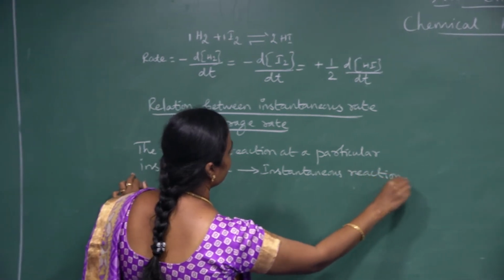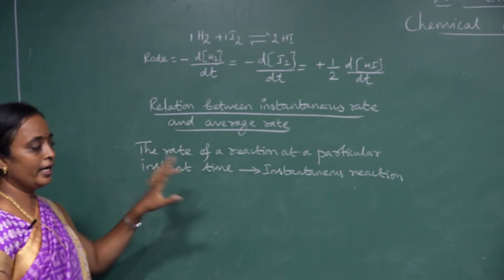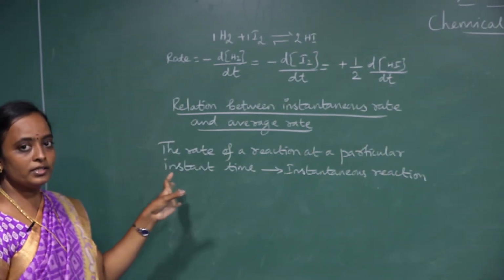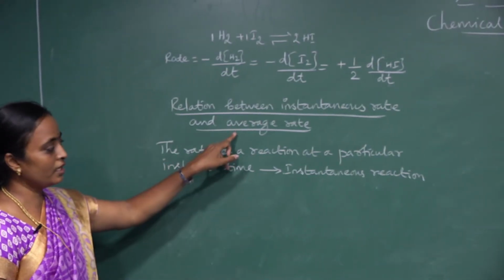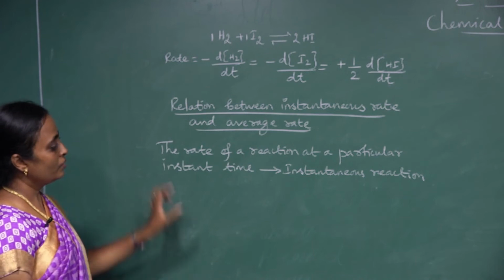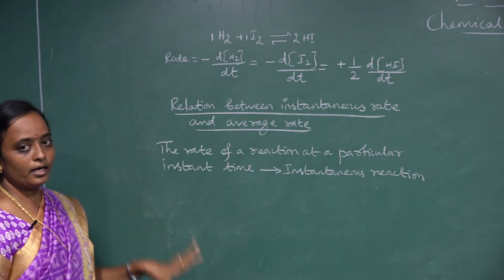What is called the average rate means the entire average rate of the reaction, that gives the average rate. So to explain this, I will take an example,